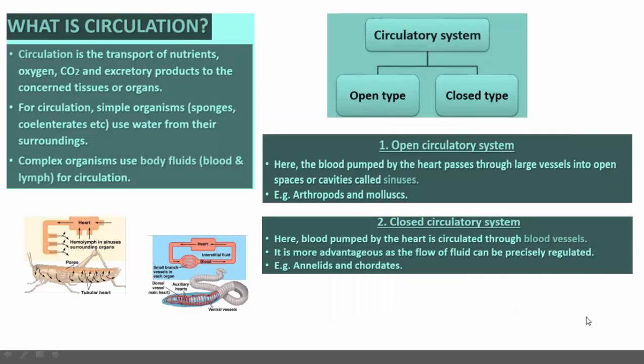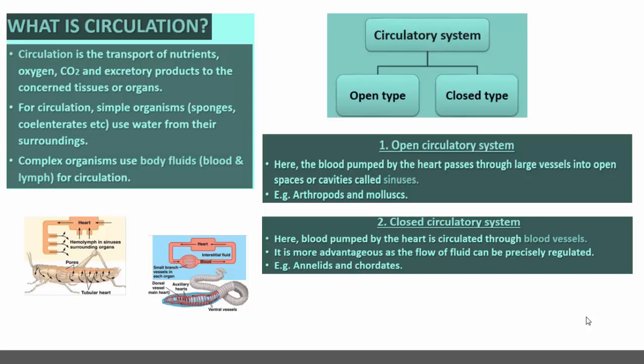Let us move to the circulation. What is circulation? Circulation is transport of nutrients, oxygen and carbon dioxide, even excretory products to the concerned tissues or organs.